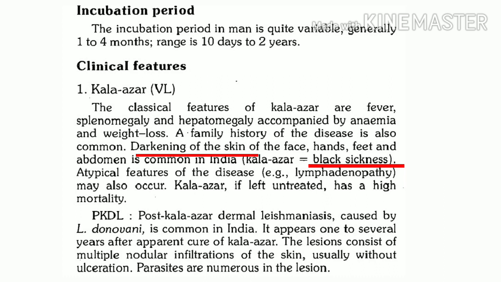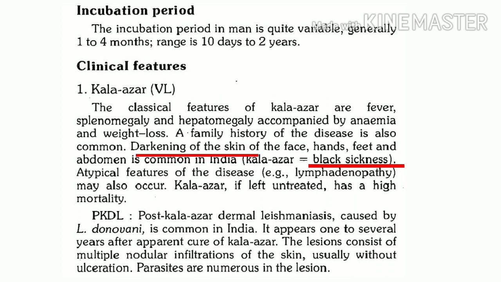In addition to hepatomegaly and splenomegaly, there is weight loss and anemia, and a few cases of visceral leishmaniasis show lymphadenopathy. Lymphadenopathy is a typical feature of visceral leishmaniasis.